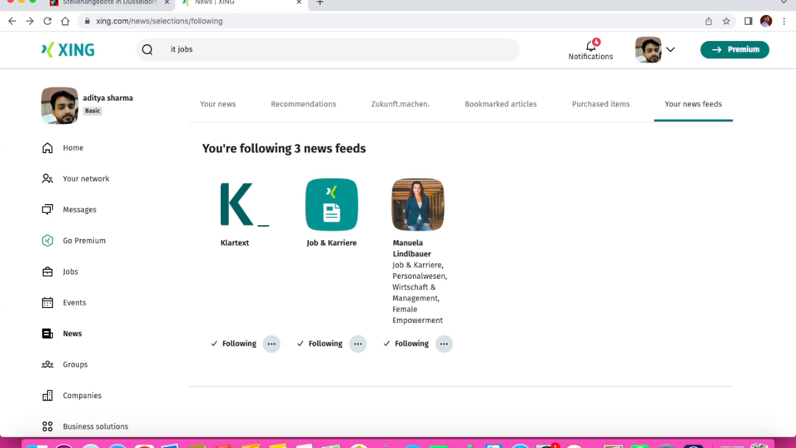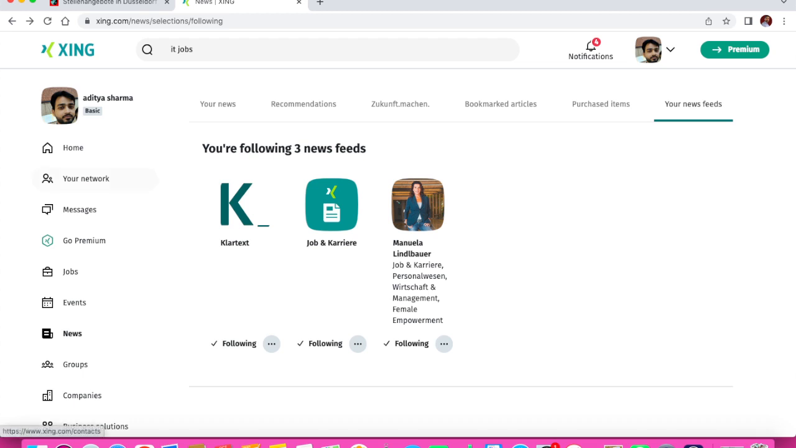You can become a premium member by paying some amount, or if you do not want to be a premium member, of course you can still get so many job offers. You can be in touch with the people who are working in Germany, Switzerland, Austria, basically in entire Europe. This Xing is very popular, like in India, LinkedIn is very popular.